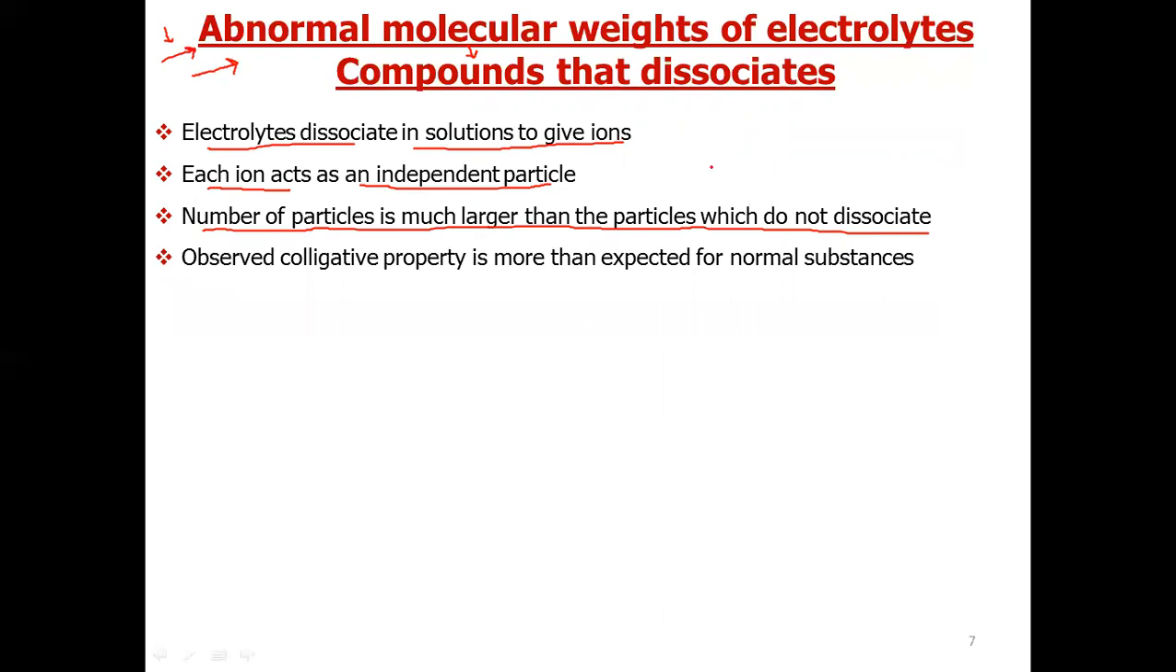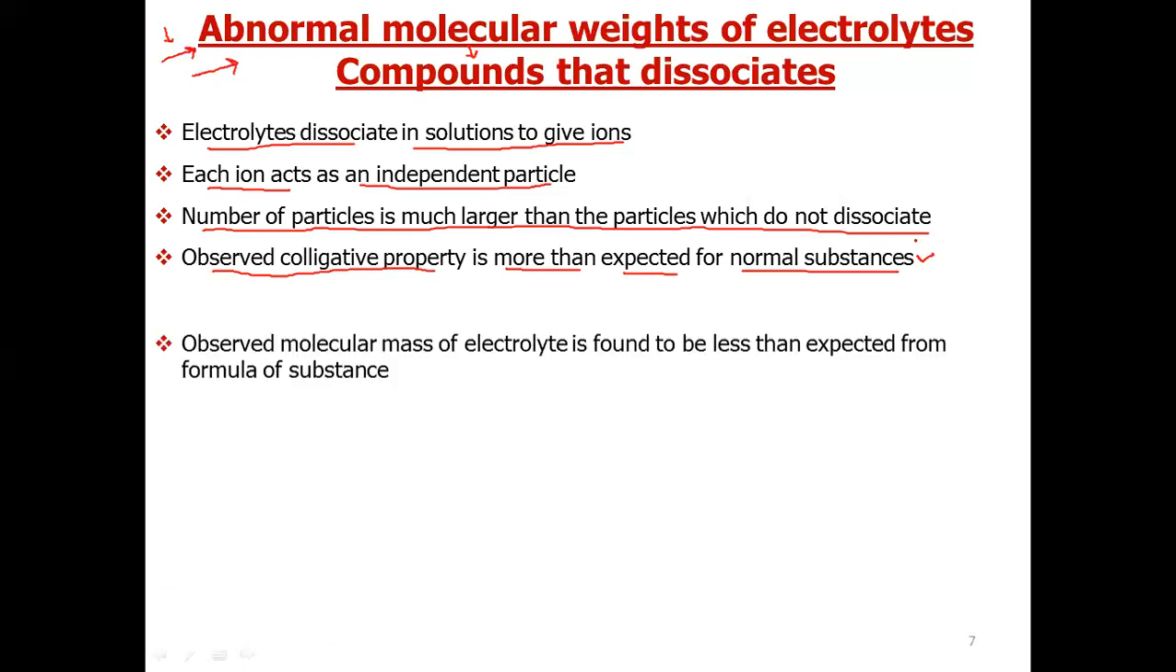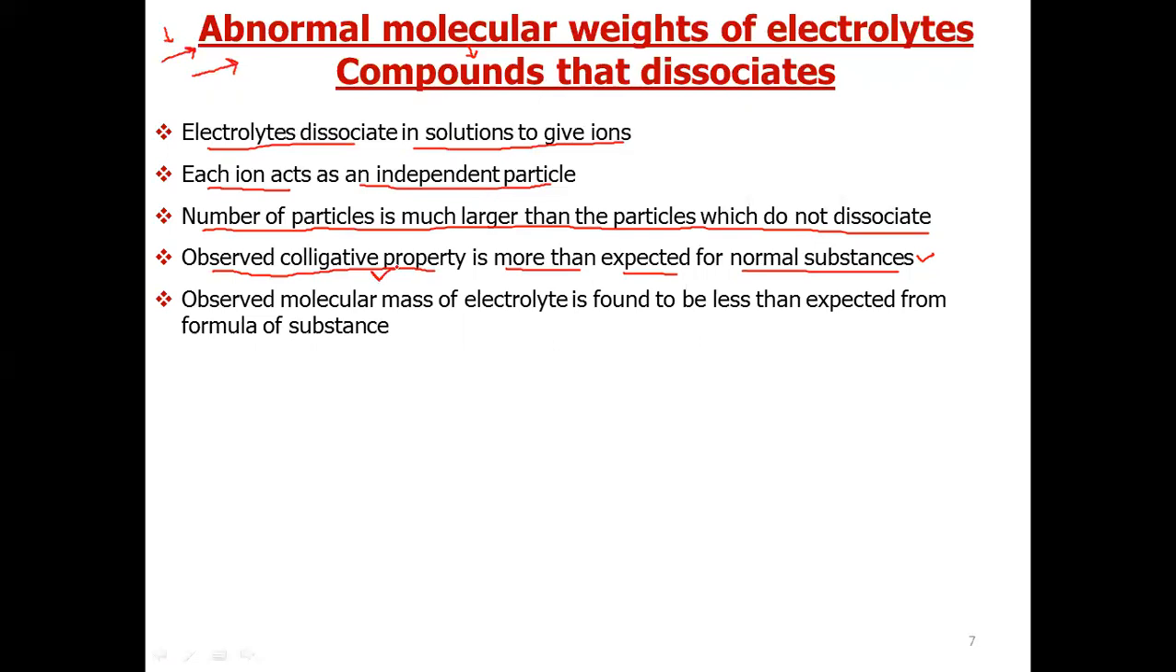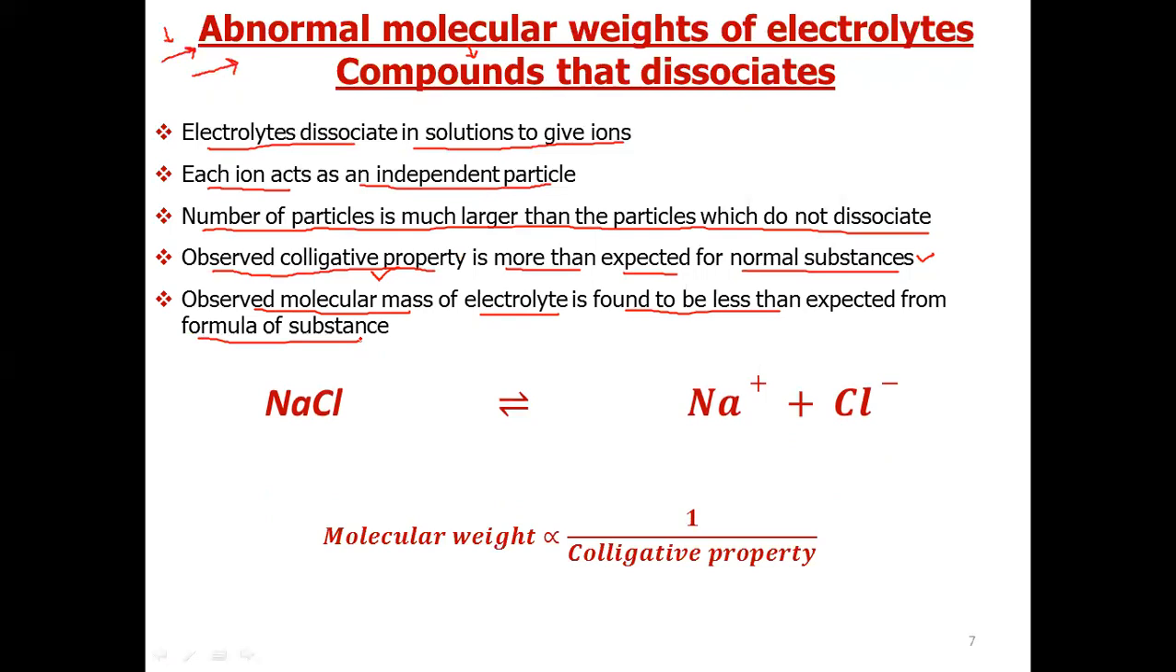So if the number of particles are more, the observed colligative property will be more than expected for normal substance. Normal substance means non-electrolytes. And if colligative property is more, colligative property is inversely proportional to the molecular weight. So observed molecular mass of electrolyte will be less than expected from the formula of the substance. Like molecular weight is inversely proportional to the colligative property. So the electrolytes lead to abnormal molecular weights.